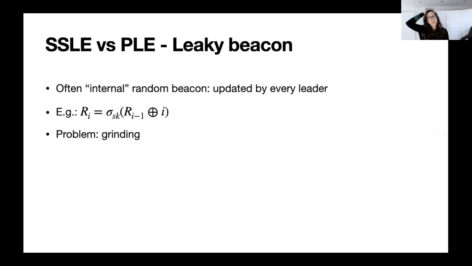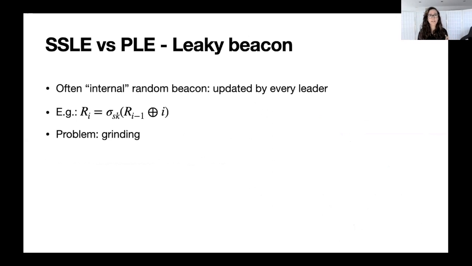However, there's one limitation in the analysis that I've just shown you: we considered an ideal random beacon, which doesn't actually exist. Most of the proof-of-stake protocols that exist use an internal random beacon. What it means is that the random beacon is updated by every leader in their block.